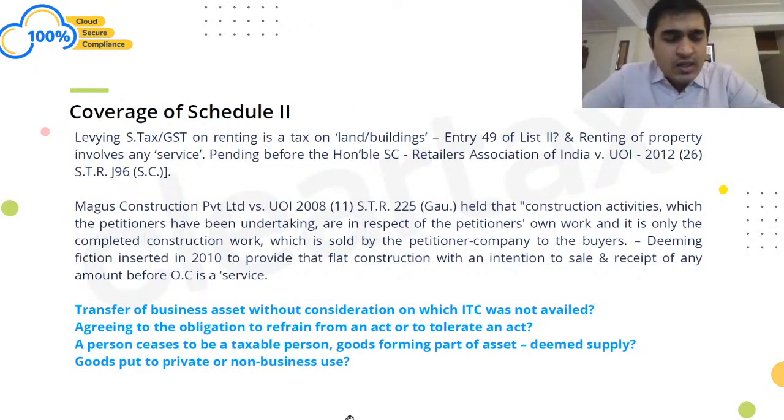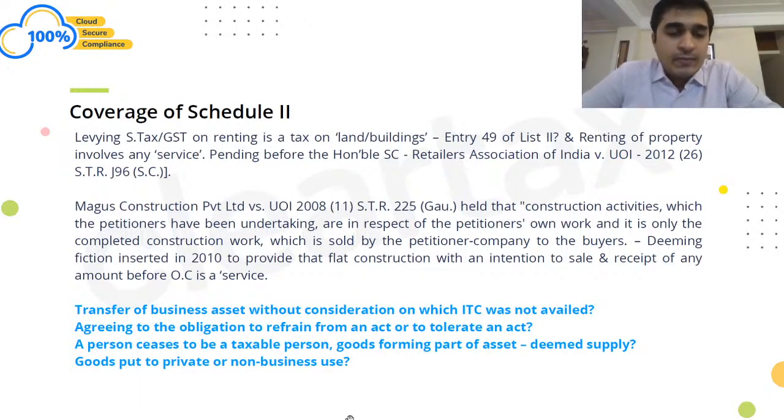This is the last type of transaction in the issues that we would be covering today. Now, if you look at section 7 subsection 1, it says that these are the list of supplies. These are the three kinds of supplies that we see: 7.1a, 7.1b, 7.1c. Supply which is in the course of furtherance of business with consideration. Second is may or may not be for business but for consideration. Third is without consideration.